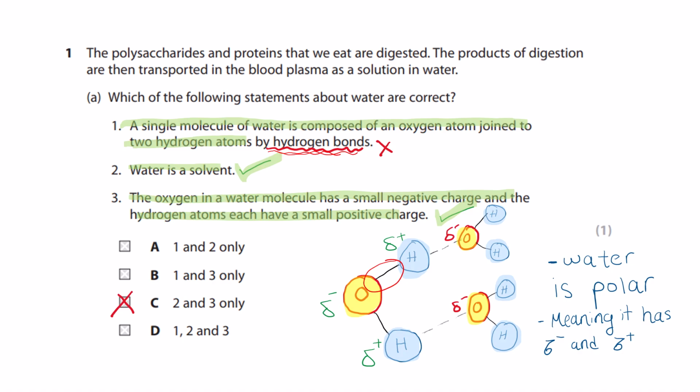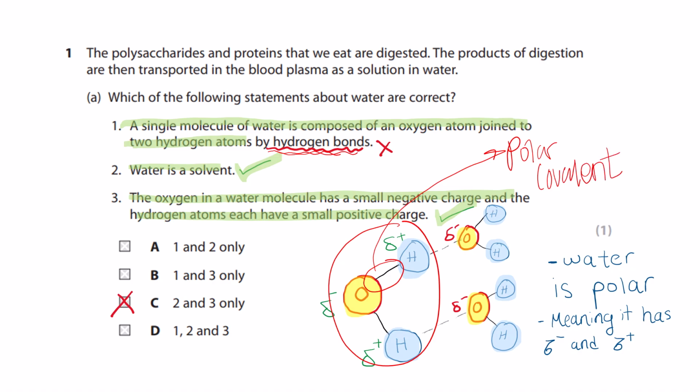This part over here, which joins the oxygen to the hydrogen in the water molecule itself, is called a polar covalent bond. So this bond is called polar covalent. This part over here is called the hydrogen bonds. This is between two different water molecules, okay? So over here they're talking about a single molecule and the hydrogen bonds, which is wrong. The hydrogen bonds are created between two different molecules, not a single molecule.